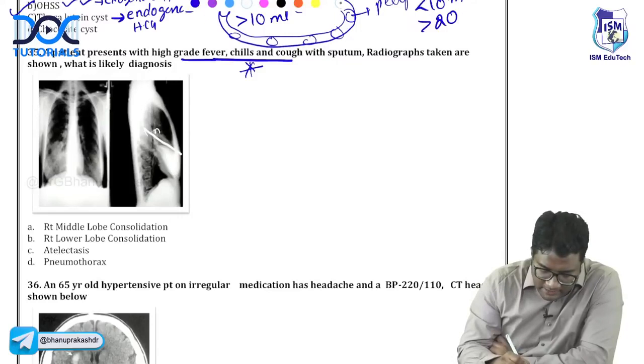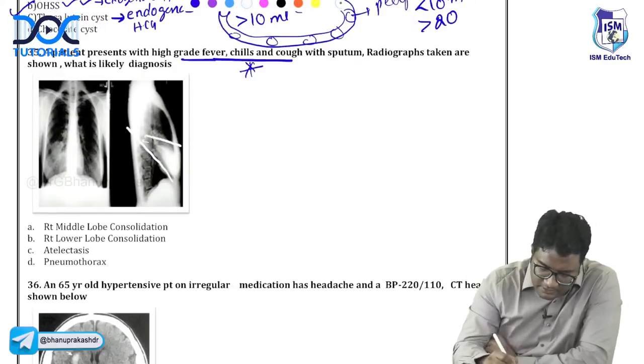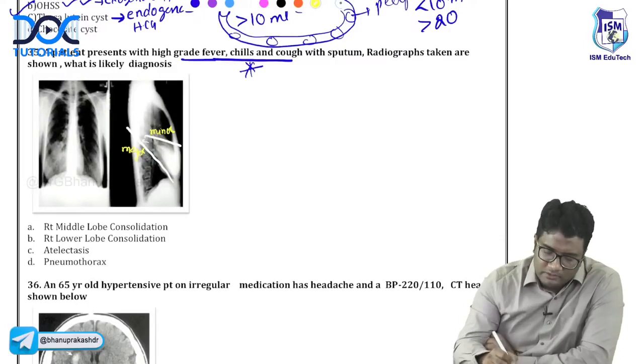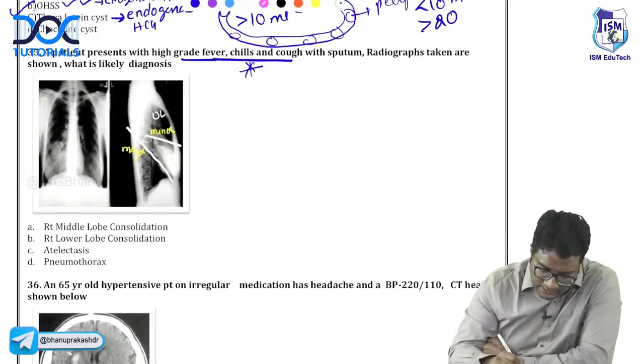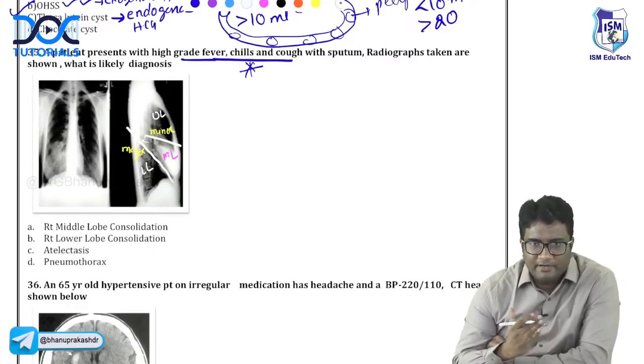This is your minor fissure. Okay, let me draw it for you, how the minor fissure and major fissure lie. This here is the major fissure. This here is the minor fissure. So this becomes the upper lobe. This, overlapping the heart, is the middle lobe, and here posteriorly is the lower lobe. So you're given a frontal radiograph and a lateral radiograph.